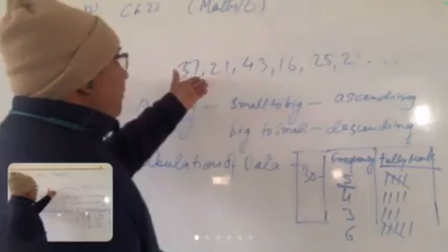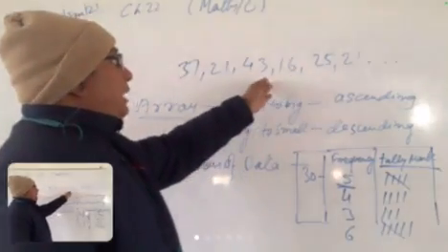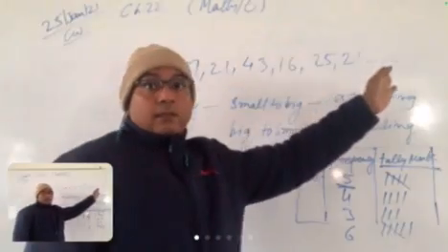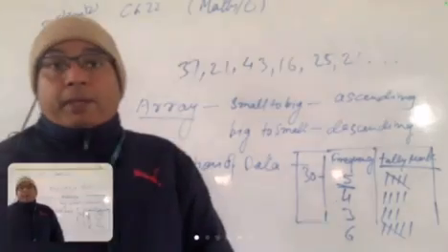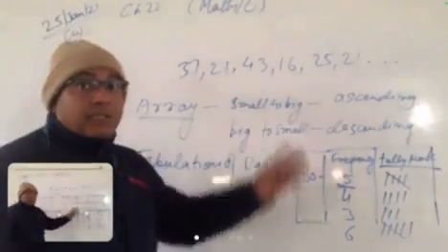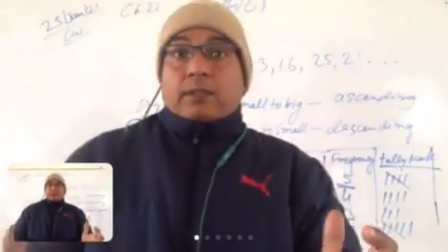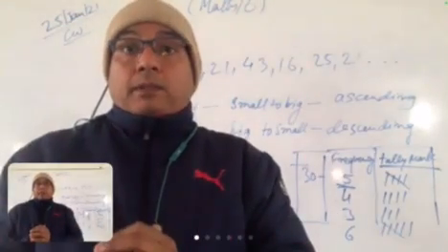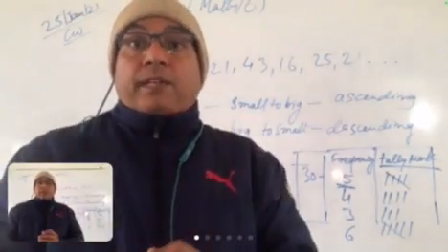Like, see, suppose there are the marks of 10 students of a periodic test or a monthly test. This data is basically a collection of numbers, or a collection of the marks of different students.